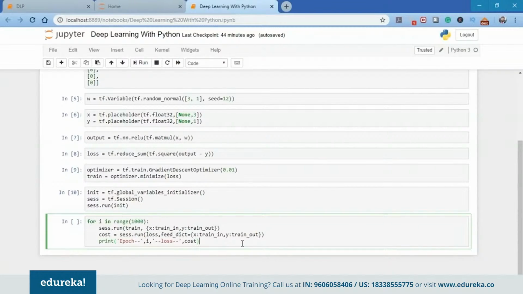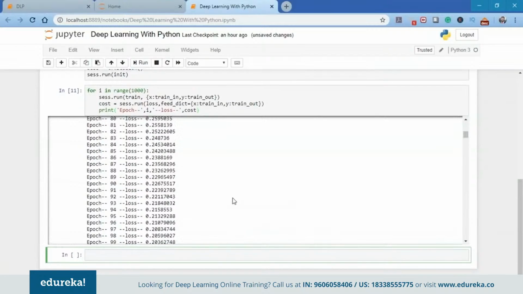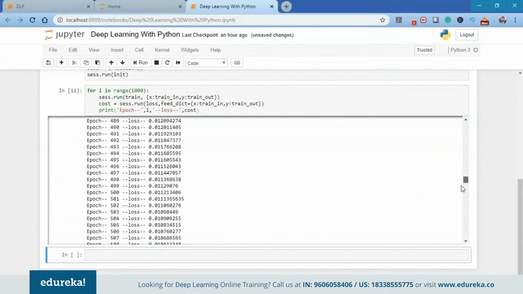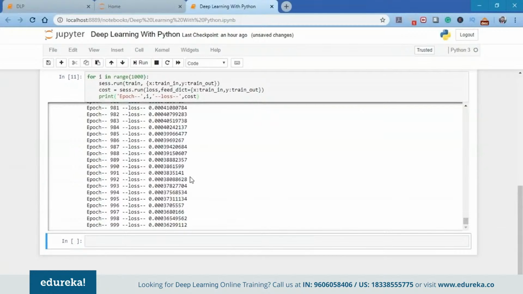So here I've just used the epoch, which is the number of iterations which I'm going to do to train this particular model. For me, the epoch is 1000. So I'm going to use for i in range of 1000. I'm going to run this session and calculate the cost, and let's see exactly what's the output of this model. As you can see, we already have the output and it's increasing: 100, 200, 300, 400, 500, 600, 700. And finally, we already have the output till 999 epochs.